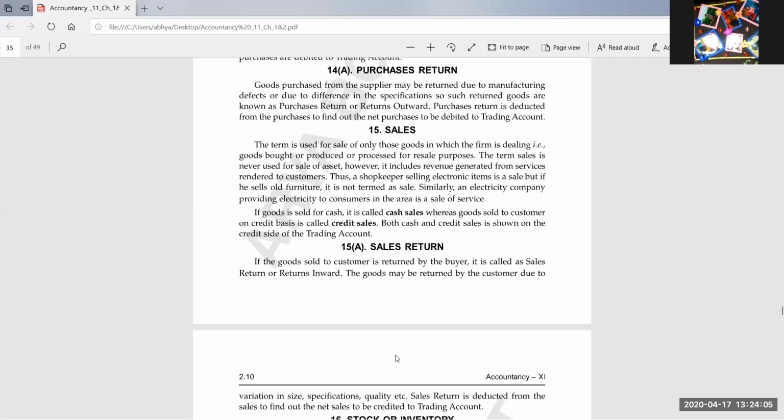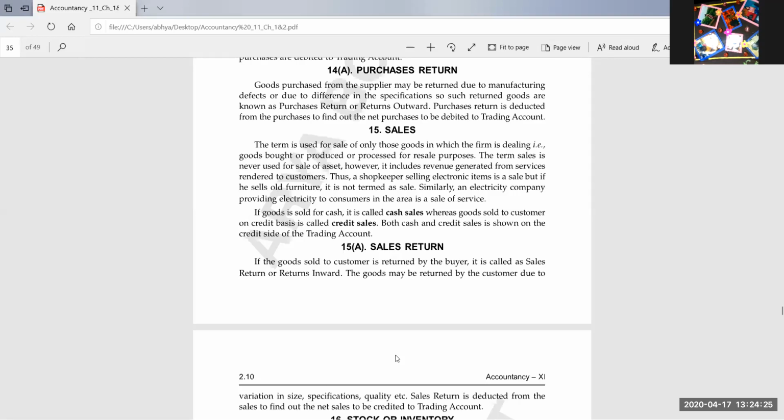He has purchased the furniture items not to keep them with himself, but to sell them to the final consumers. So the term sale is used only for the sale of goods, not for the sale of assets.